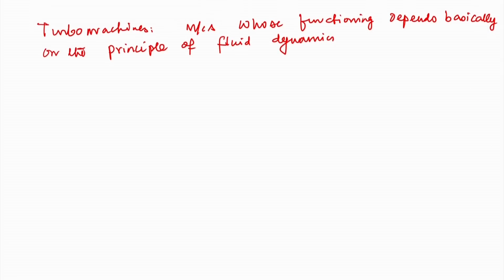So, turbo machines are not the positive displacement machine. Turbo machines are machines whose functioning depends basically on the principle of fluid dynamics, right.